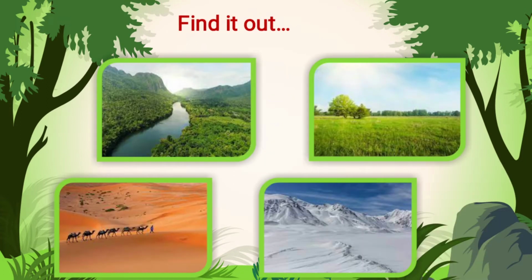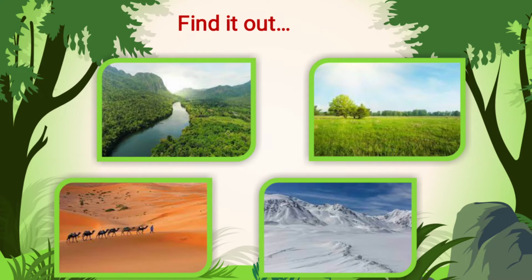Before that, look at these pictures and find out the different environments, which means the different ecosystems. Yes, the first one is the forest ecosystem, second one is the grassland ecosystem, third one is the desert ecosystem, and fourth one is the tundra ecosystem. Under this forest ecosystem only, we'll divide that as the tropical and the subtropical region. So in this lesson, we are going to learn about the tropical and the subtropical regions.